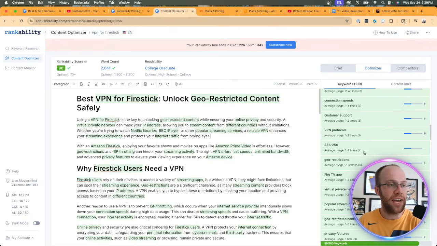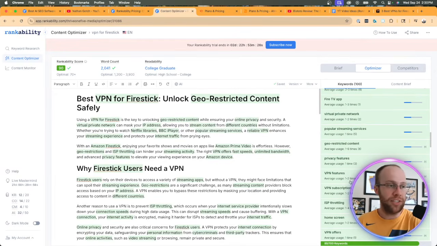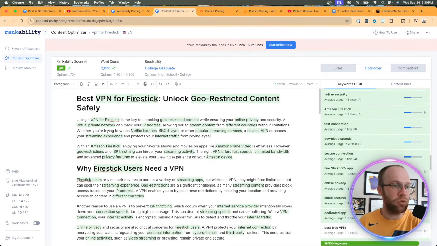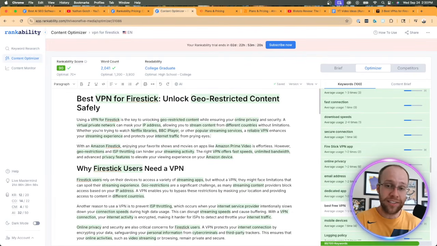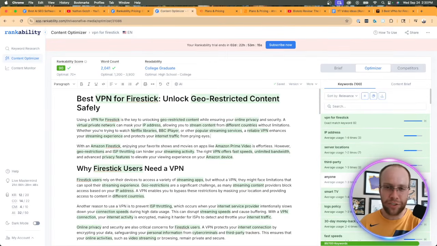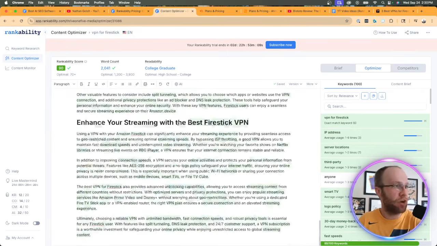That's definitely an LSI keyword that we want. Geo restrictions, virtual private network. That's actually the VPN acronym for what it stands for, right? Geo restricted content, VPN features, VPN subscription, VPN offers, ISP throttling. So a lot of these LSI keywords are very relevant. Some of these I would argue maybe not so much. That's just me being in the VPN space and knowing what works and what doesn't. But again, here is that first article draft.